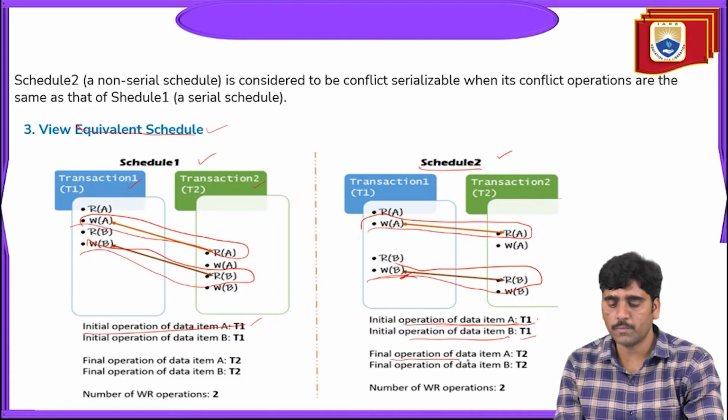And similarly, the final operation of data item A and of data item B is from transaction 2.